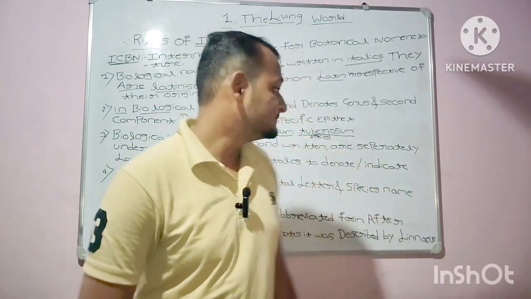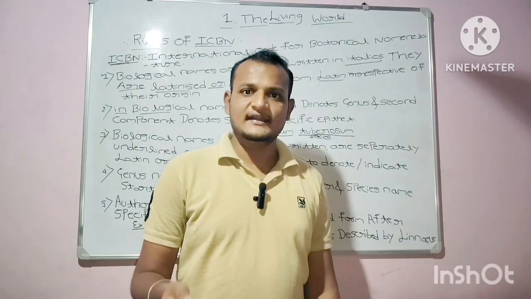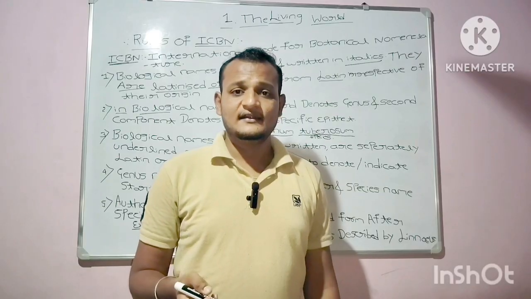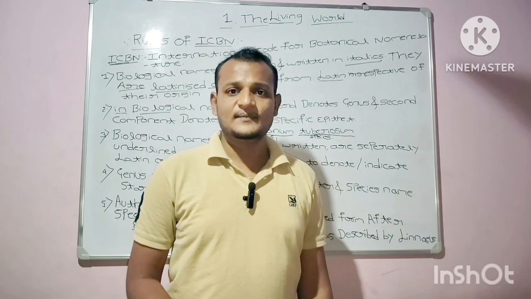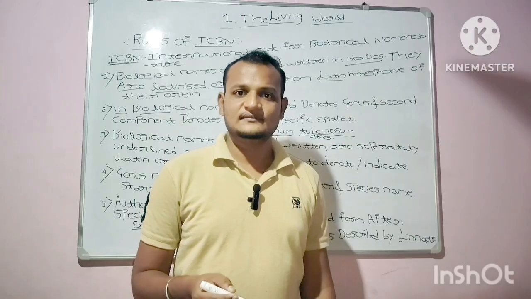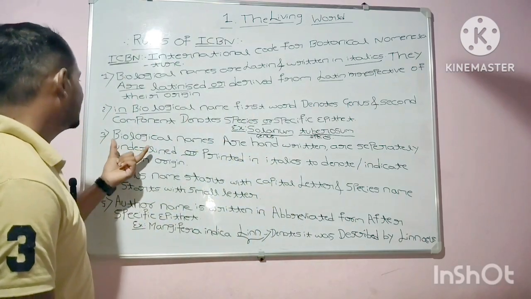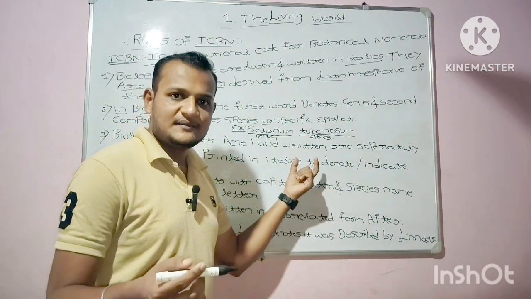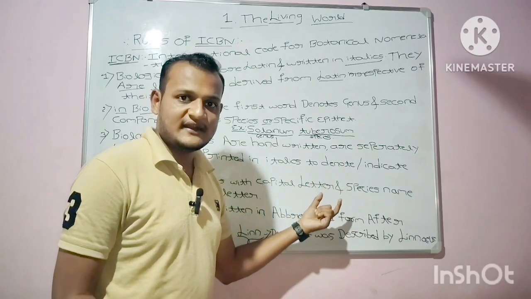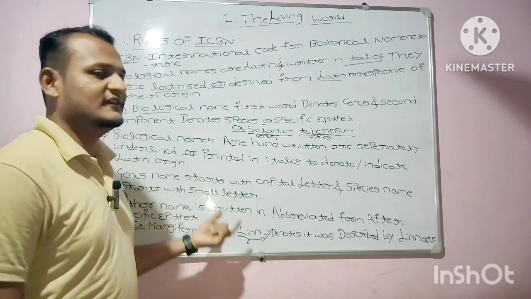Moving to rule 3: biological names, when handwritten, are separately underlined, or when printed are in italics to indicate their Latin origin. Rule number 3 says that handwritten biological names are separately underlined, or they are printed in italics to indicate their Latin origin.